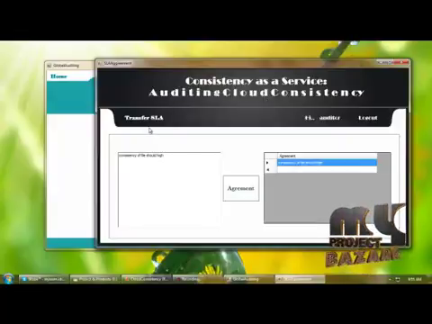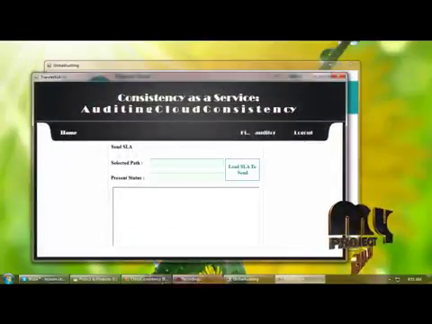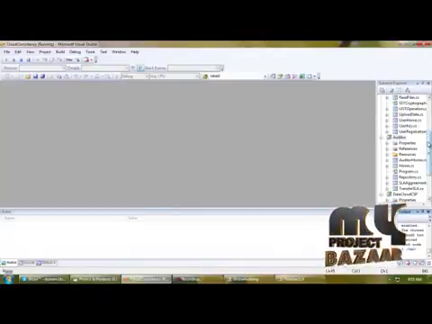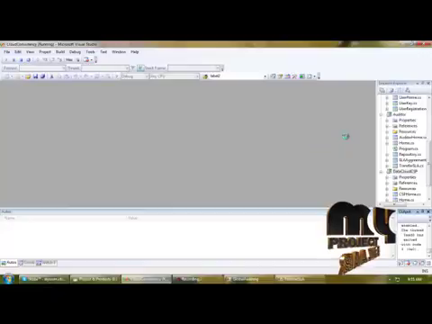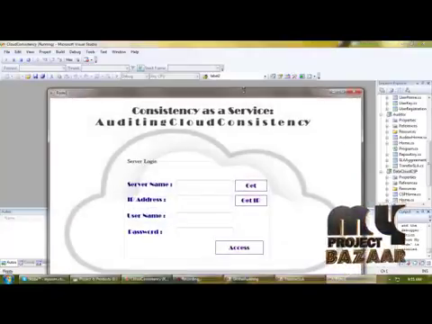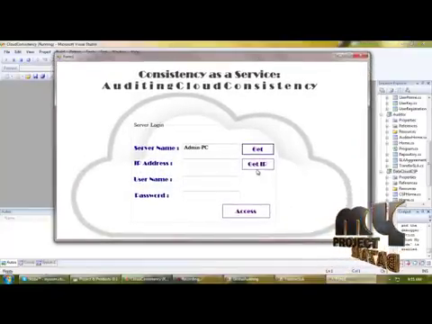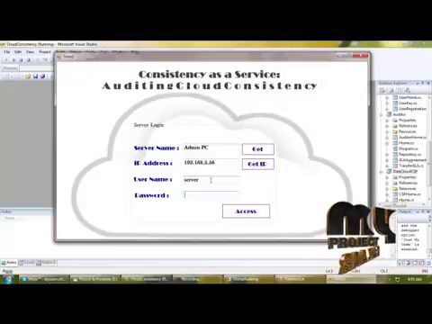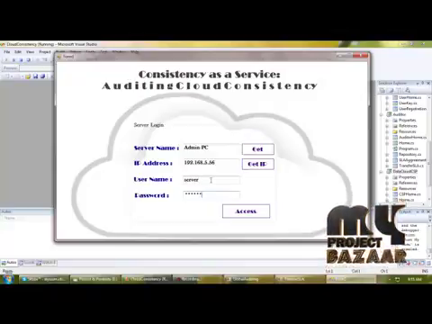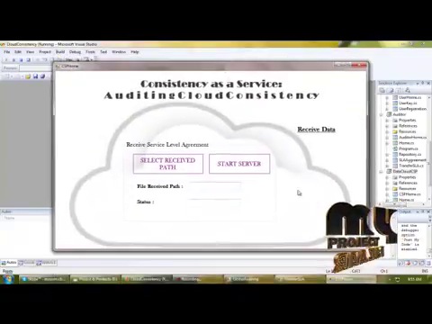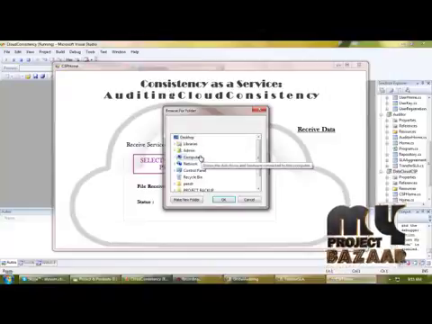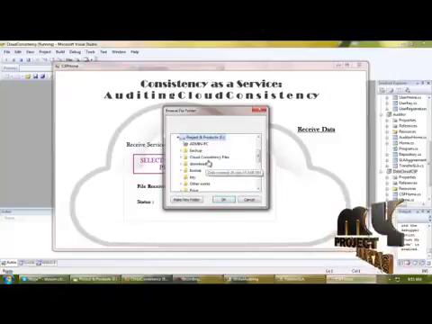And next we are transferring this agreement file to a cloud server. For that we need to execute the server, that is the data cloud service provider. And from here we are getting the server name, IP address, username, password, and access. We can save the details into the database, and select the received path for receiving the service level agreement from the auditor.